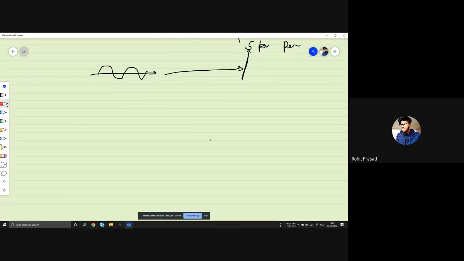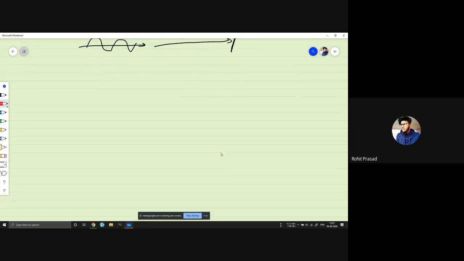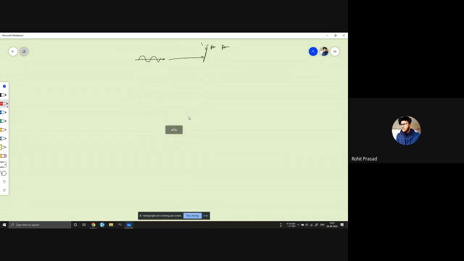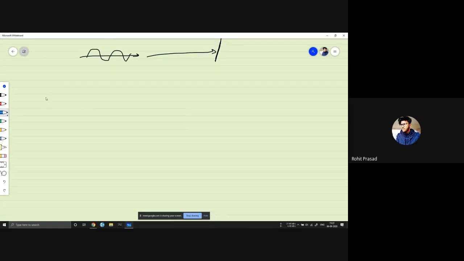The example won't be exactly what we need for a quantum qubit, but it will give you some intuition about it. Imagine a photon polarized in this direction. Let's imagine this is x and this is y. And if you put a polarizer in this direction, this is the polarizer. Okay, so let's imagine this is theta.